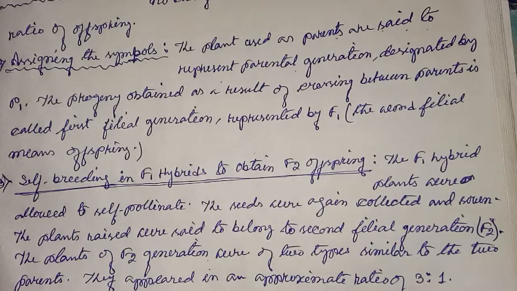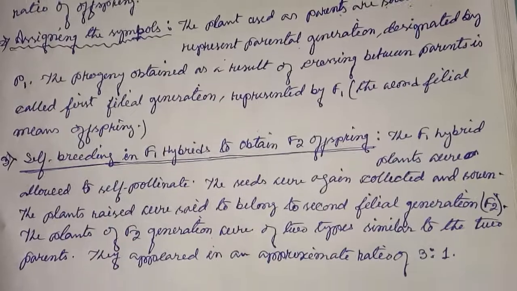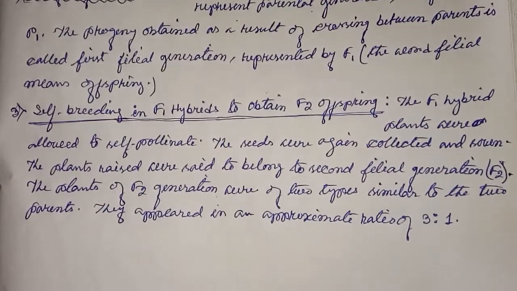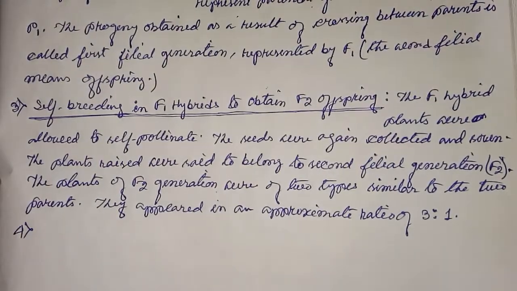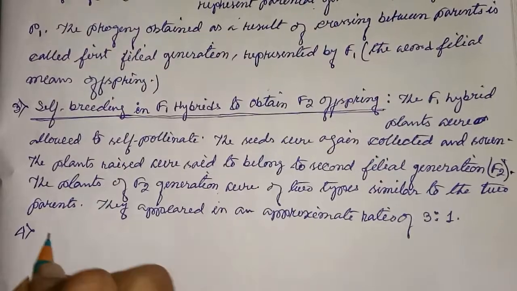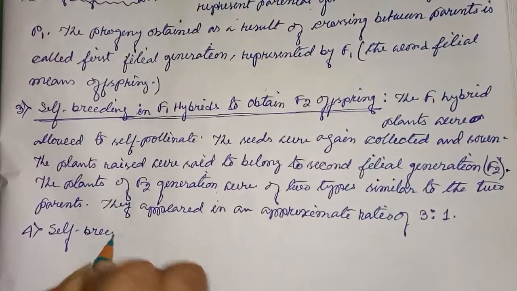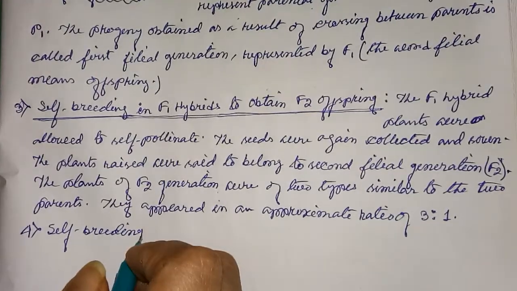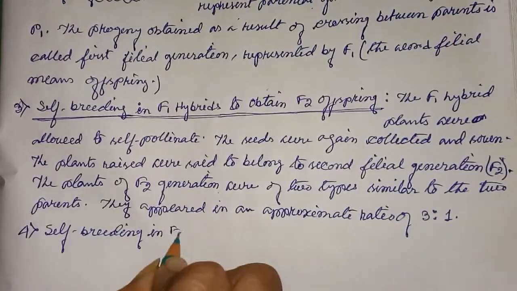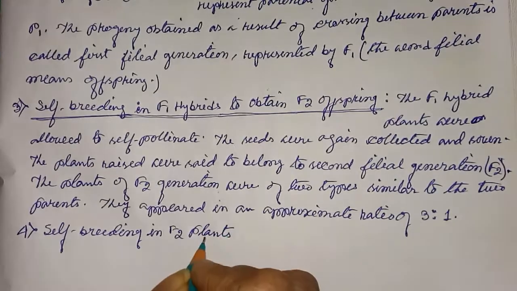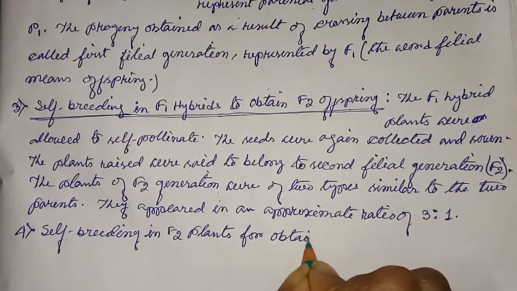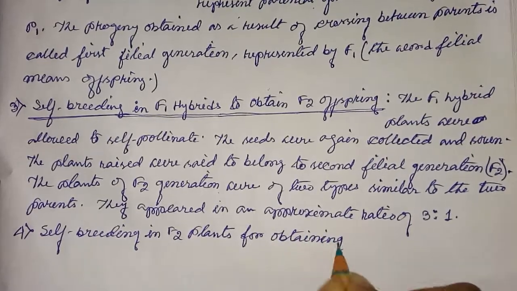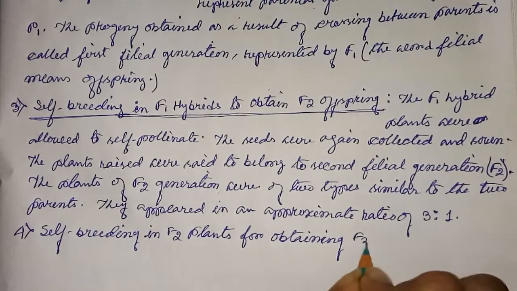Okay. Now self-breeding in F2 plants for obtaining F3 offspring.